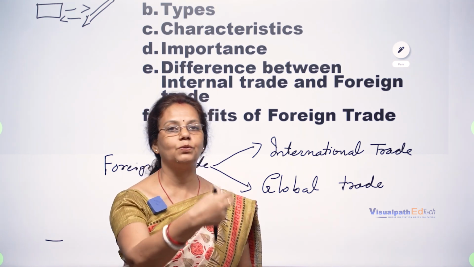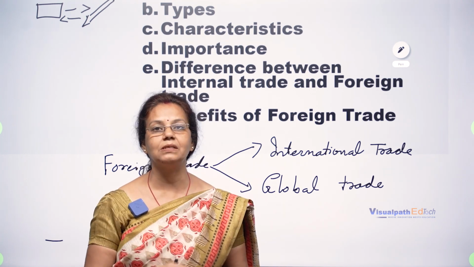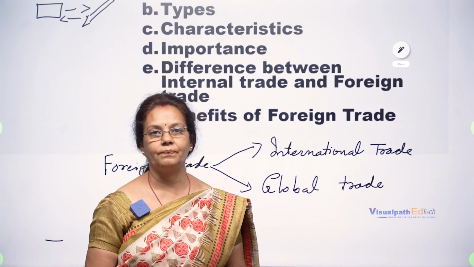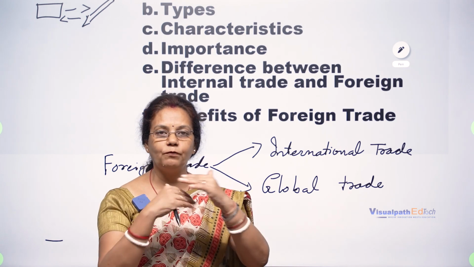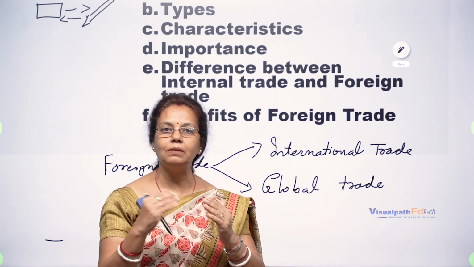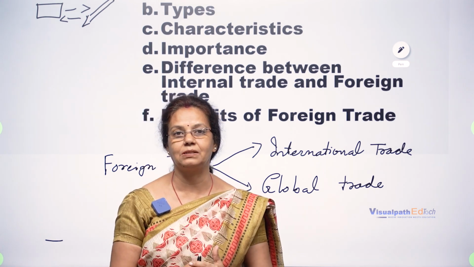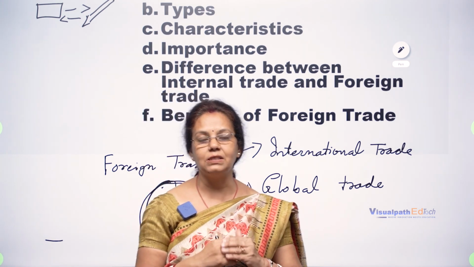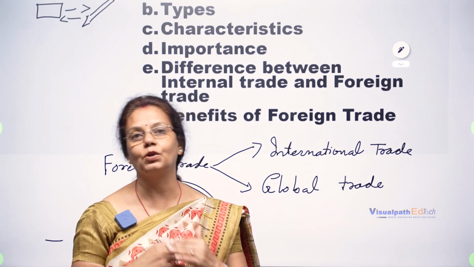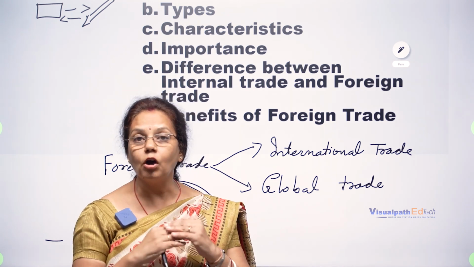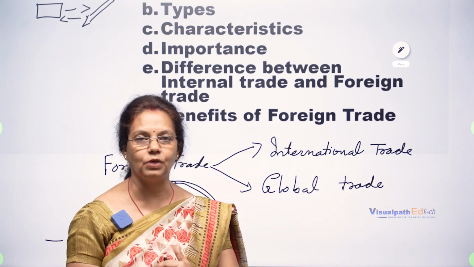We can sell them to outside countries, outside places where they are required. This type of dealing from one place to another, according to the requirements of consumers and customers, is foreign trade, and it plays a vital role nowadays in the economic development of any country.